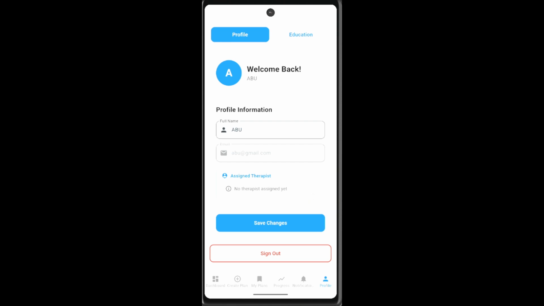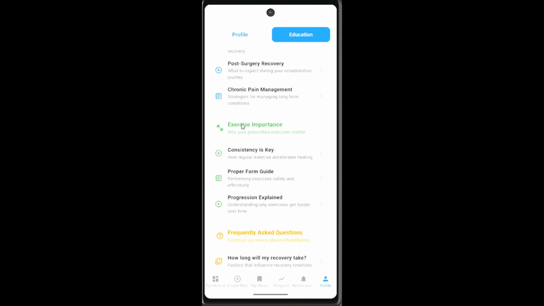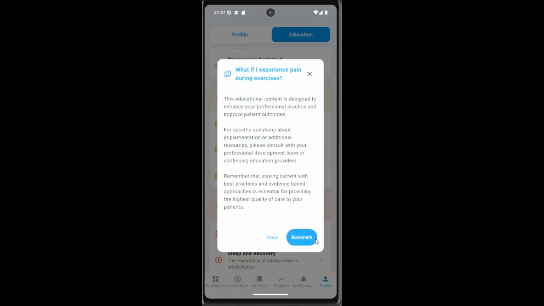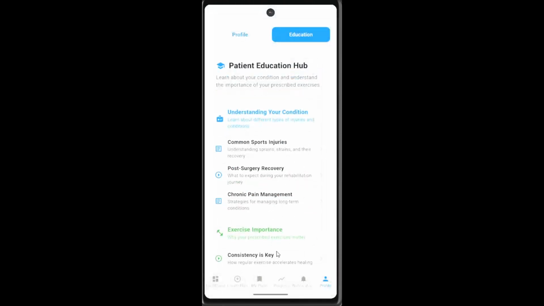Okay, so I'll pause and finally you can see the profile page. You can see welcome back Abu, the name for profile information, and then the sign out, because I will explain about this in the next video, in the next session. And here is the education resources for patients, so you can better understand this app. You can understand your condition, exercise importance, proper form guide, FAQs, and then the nutrition and many things. You can read this.